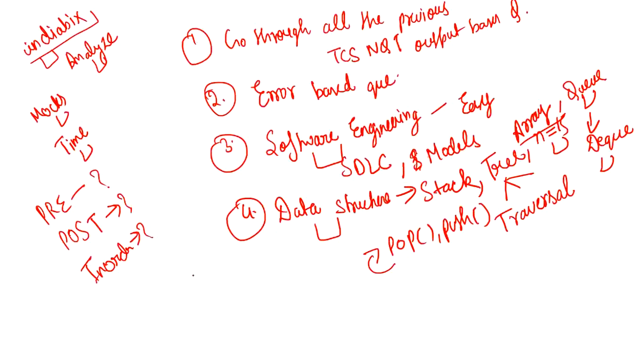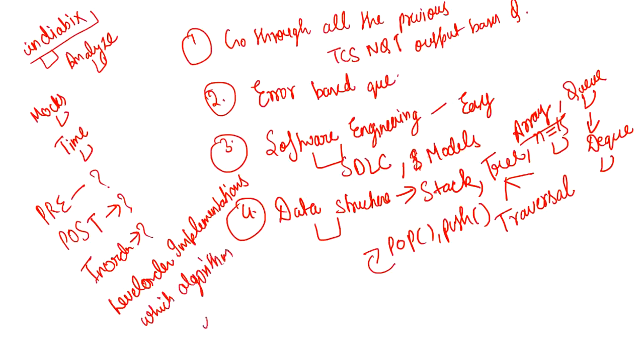They can ask you which data structure we use for level order implementation, which algorithm is used, BFS or DFS. You have to be aware of which algorithm we use, right? So these sort of questions are very, very common that you must be aware of.